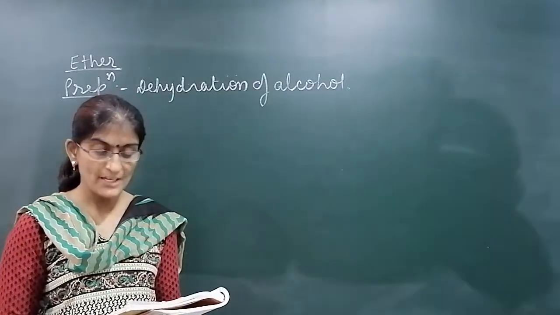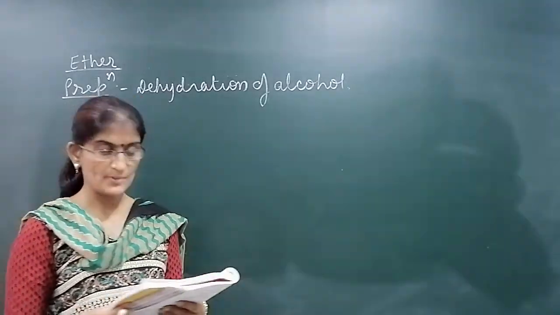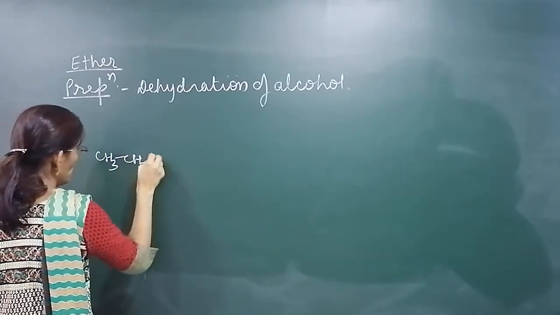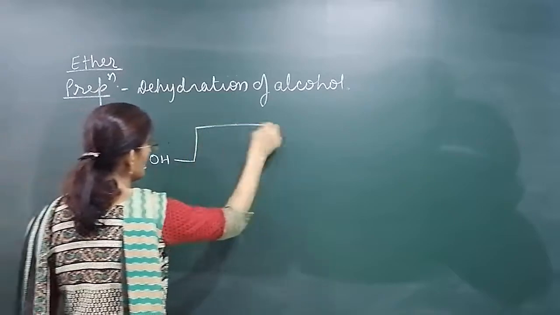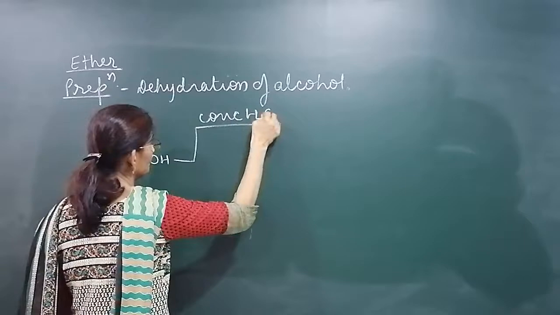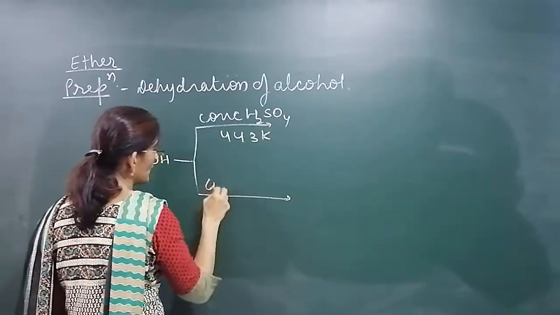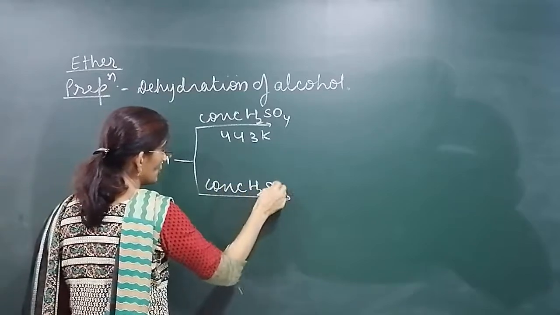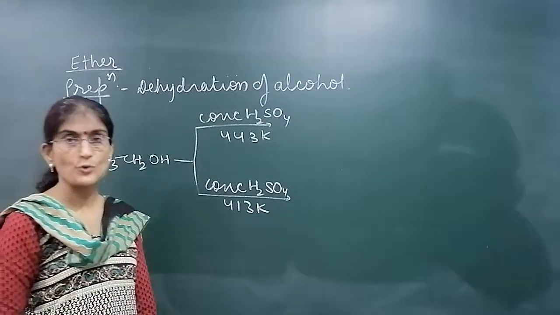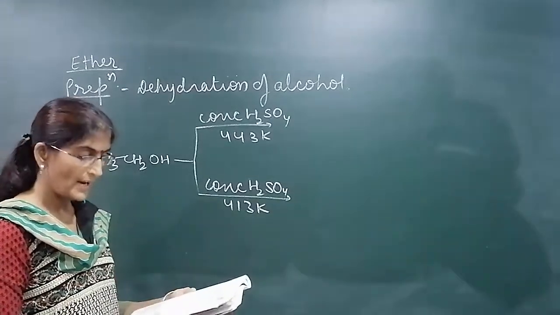And it depends on temperature and the reaction conditions whether alkene is formed or ether is formed. See, for example, suppose we have ethanol, CH3CH2OH. It is treated with concentrated H2SO4, and we keep the temperature at 443 Kelvin, or the same reaction is carried out with concentrated H2SO4 at 413 Kelvin. Concentrated H2SO4 is a catalyst. When the reaction takes place at 443 Kelvin, what will happen?